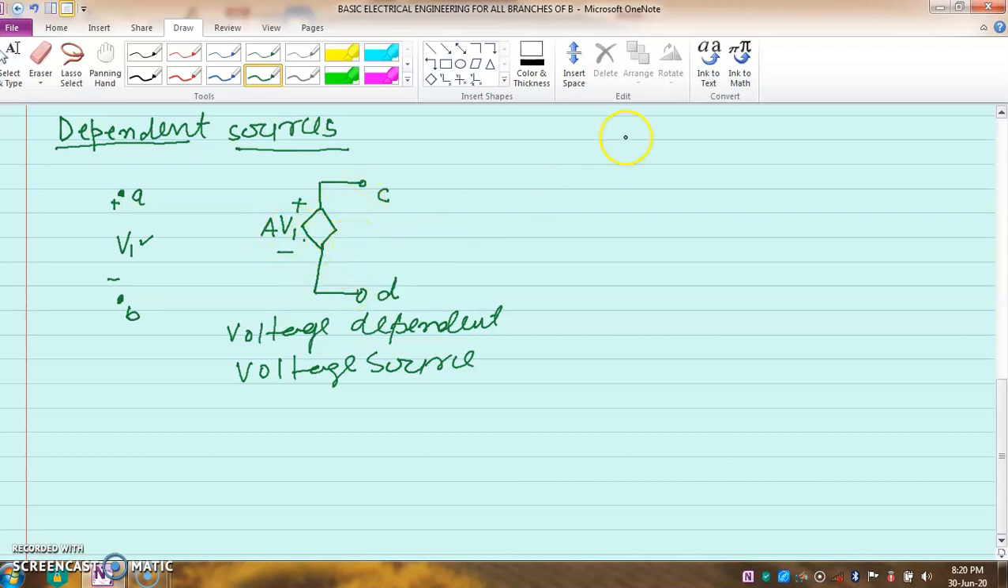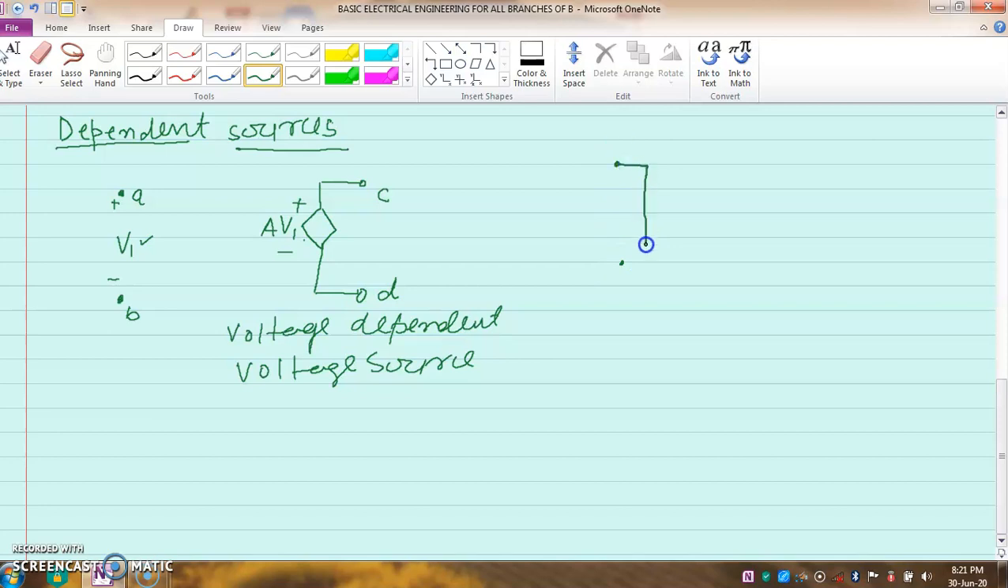In case of an independent source, how many terminals were there? Only 2, like this. Its symbol is like this. So 1 terminal and another terminal, only 2 terminals are there. But in case of a dependent source there are 4 terminals. So in this way we will get a voltage dependent voltage source, maybe a current dependent voltage source also.